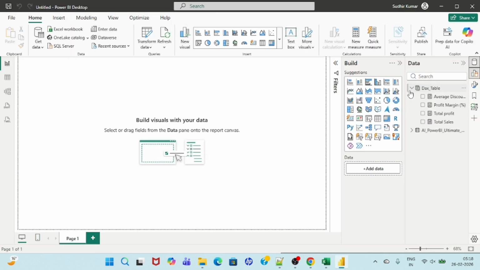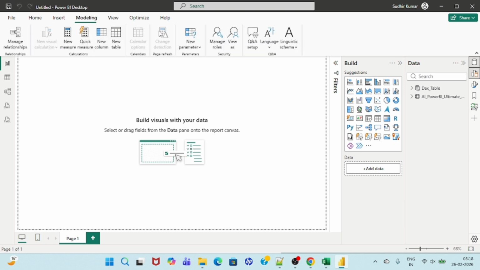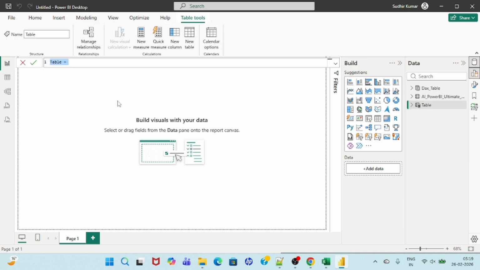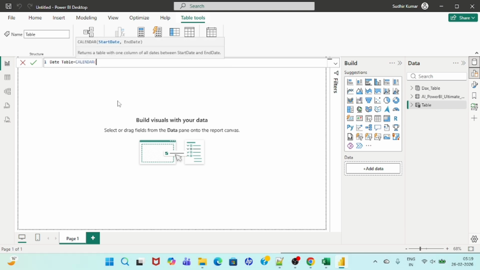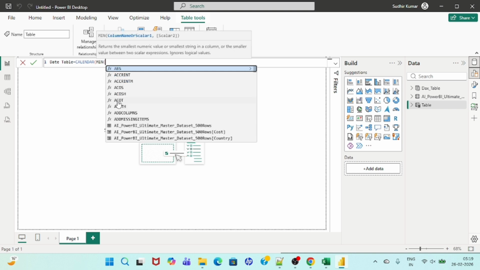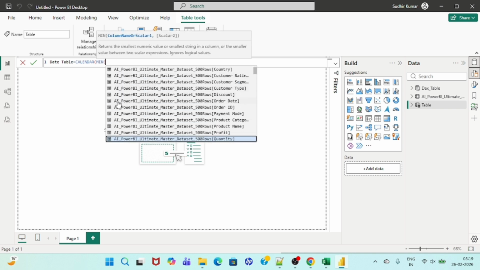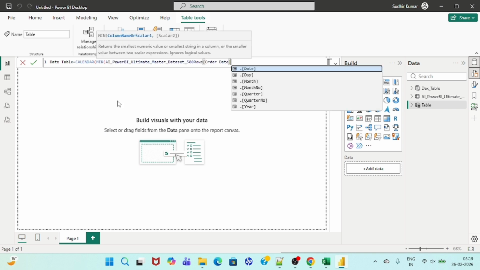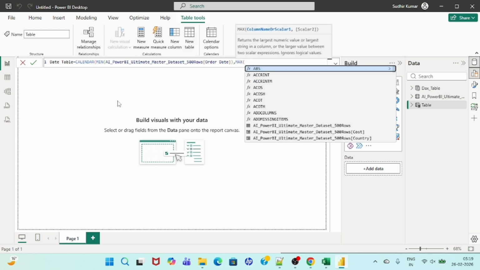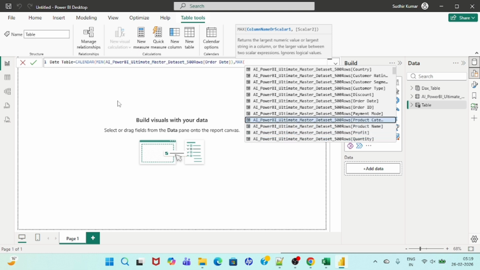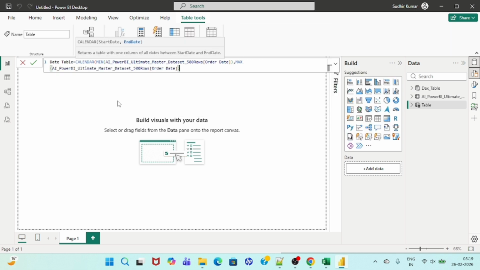Now we have to write one more. We have to write the date table. So what I'm going to do is go to model, new table. This will be the date table. We use the CALENDAR method, then we select MIN, and then we have order date. We can use order date, this one. Then close parenthesis, comma, MAX, and again we have order date, this one, close parenthesis.